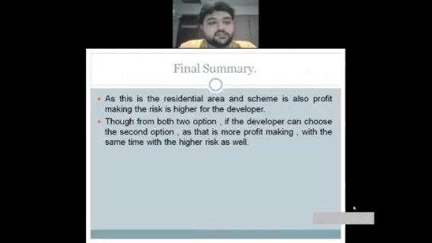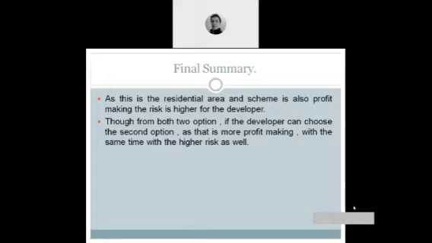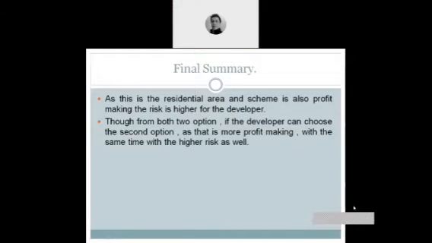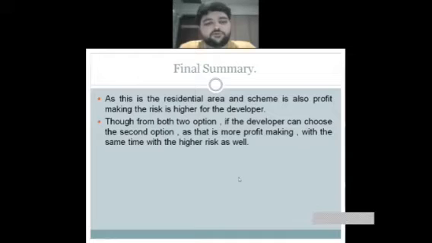So yeah, final summary. As this is a residential area and the scheme is also profit making, the risk is higher for the developer. Though, from both options, if the developer can choose the second option, as I mentioned, the standard deviation is low and return is also on the higher side. So risk is also lower. So option two will be advisable for the developer to earn money and exit the project.